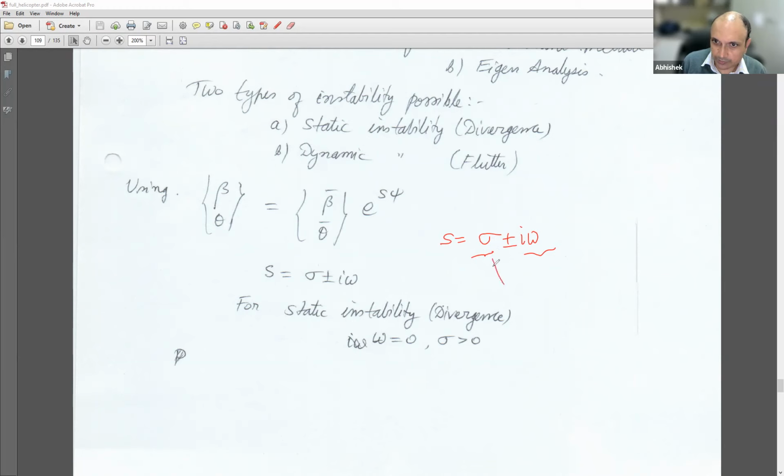And this is the term which we are worried about becoming positive, because if it becomes positive, first it becomes zero. So that's what we want to see, is where it becomes zero. Because if it becomes zero, then we get into limit cycle oscillation. And if it becomes positive, then you have instability there. But for static instability, divergence, there is no oscillatory component.